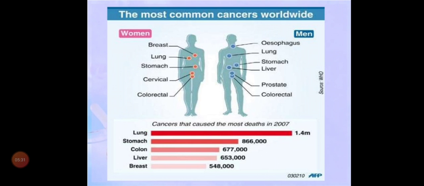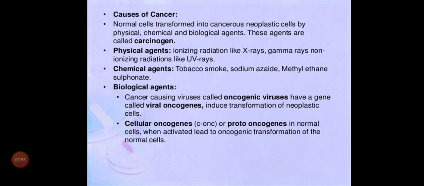And liver, if you are again exposed to alcohol, you will get liver cancer. And breast cancer can be because of so many reasons: because of tight clothes, and if they are not giving proper feeding to their child, and also some mutation can be seen in the breast. So all those things are the reasons for cancers.